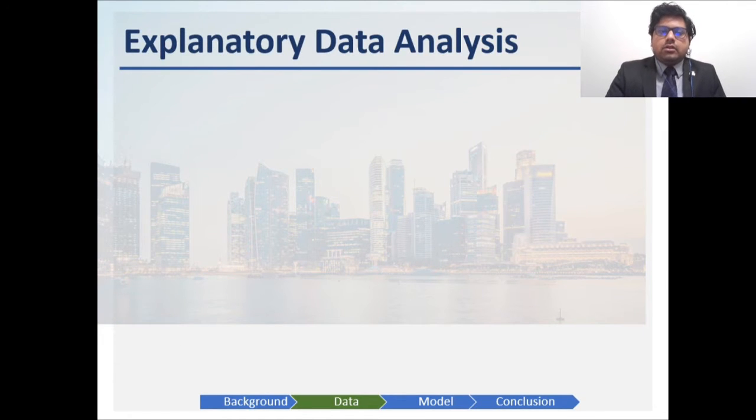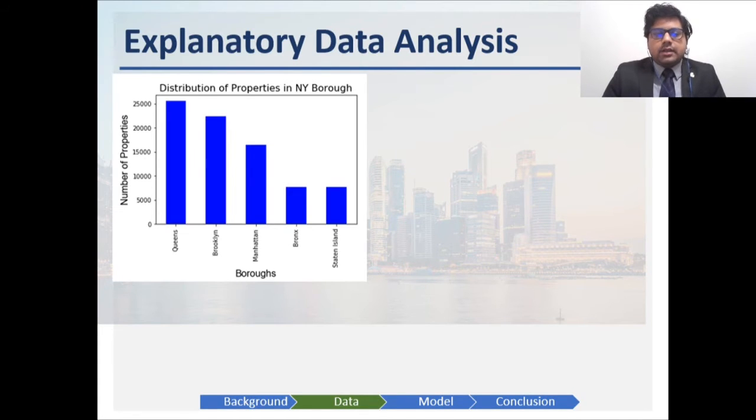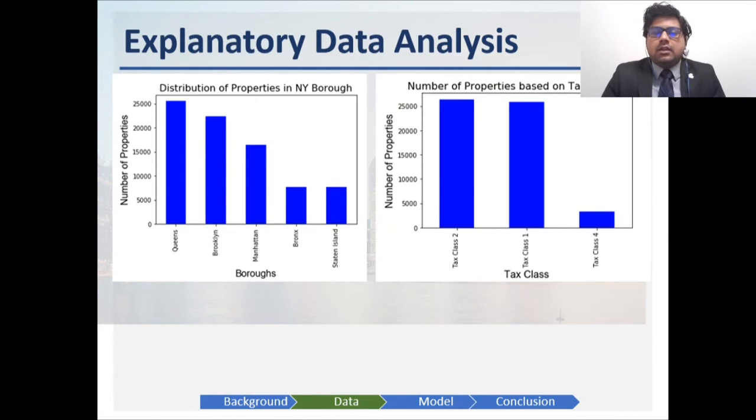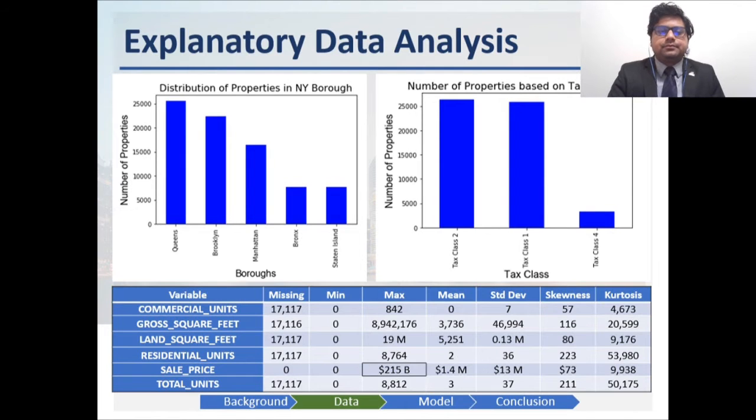Now we did some exploratory data analysis. As you can see in the distribution of the properties across the New York boroughs, the most apartments are in Queens, followed by Brooklyn, Manhattan, Bronx, and then Staten Island. Then we have the distribution of the properties based on their tax classes. Most of the apartments are classified as either tax class 2 or tax class 1. There are few apartments classified as tax class 4.